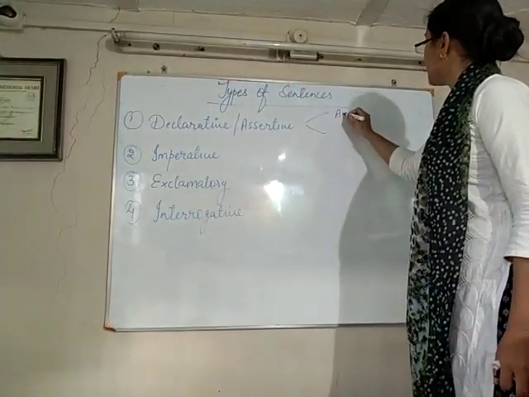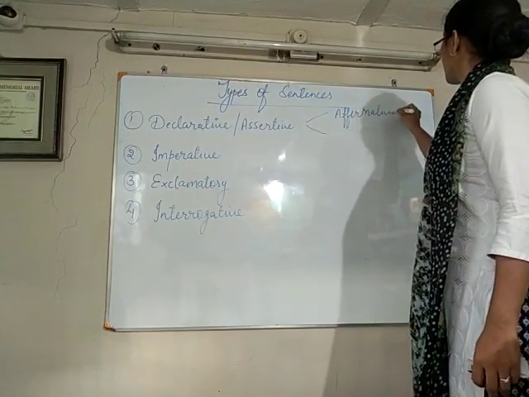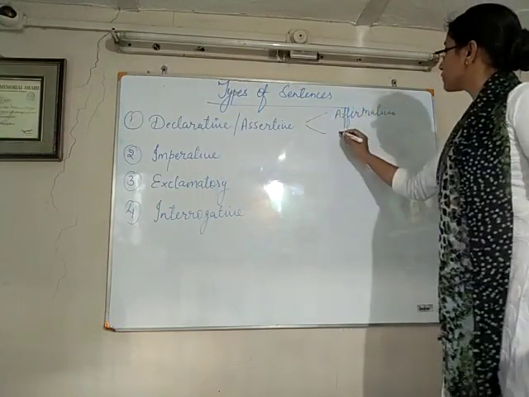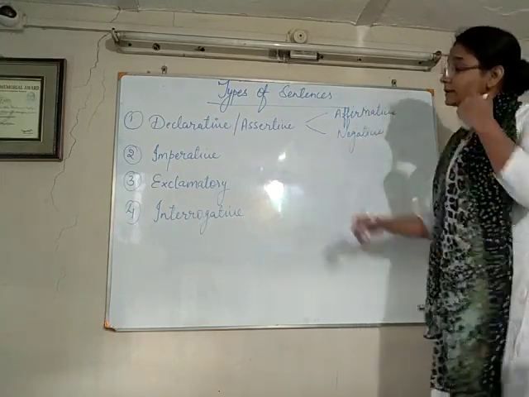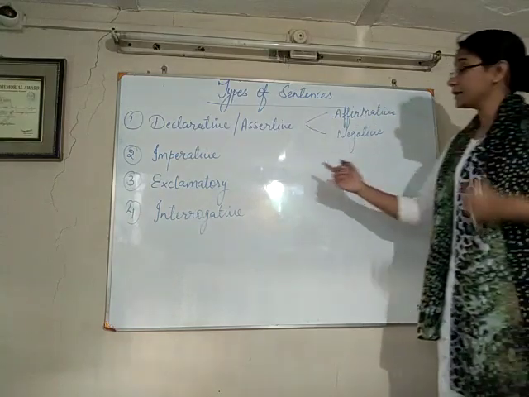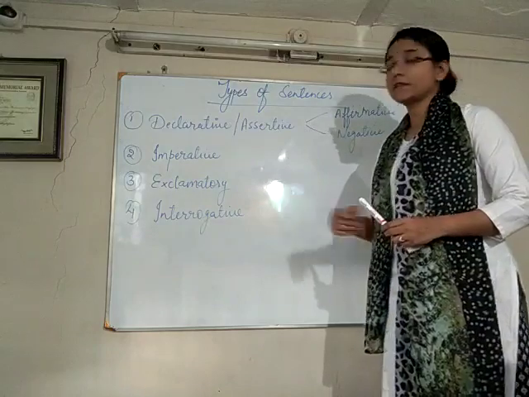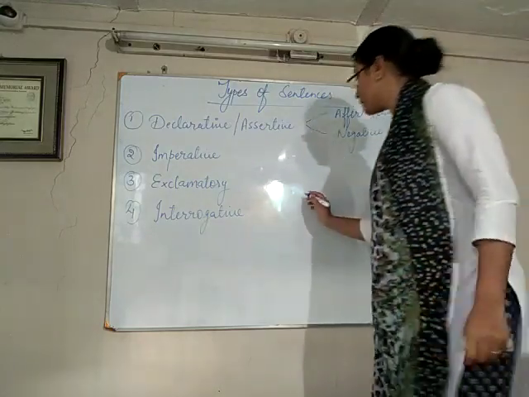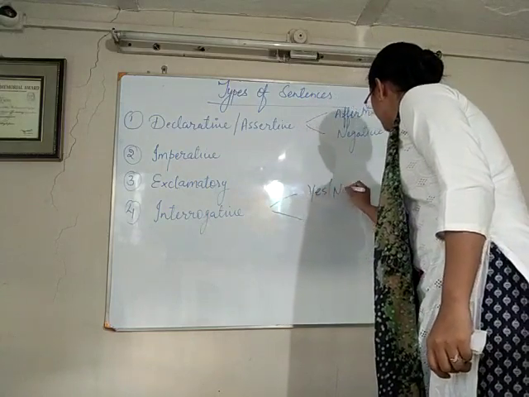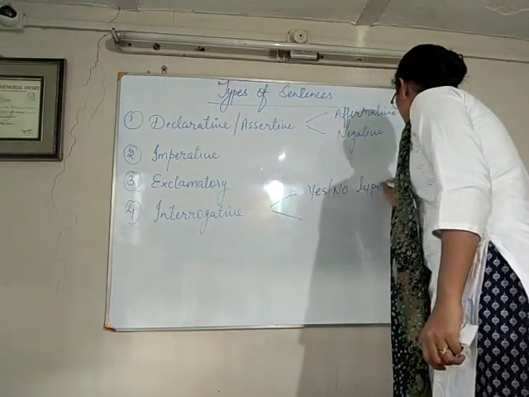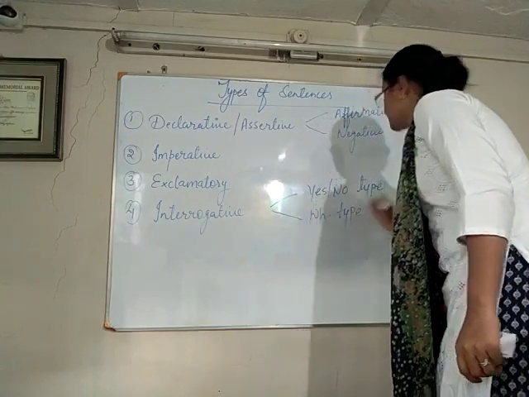First is called affirmative, and second one is called negative. And the second type of sentence is called imperative sentence, and the third is exclamatory, and the fourth one is interrogative. Interrogative has also two types. First one is called yes no type, and the last one is called WH type interrogative sentence.